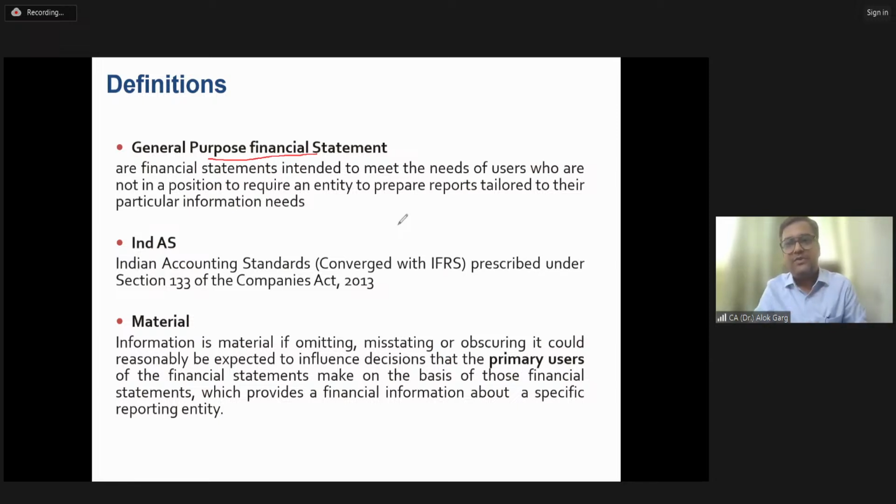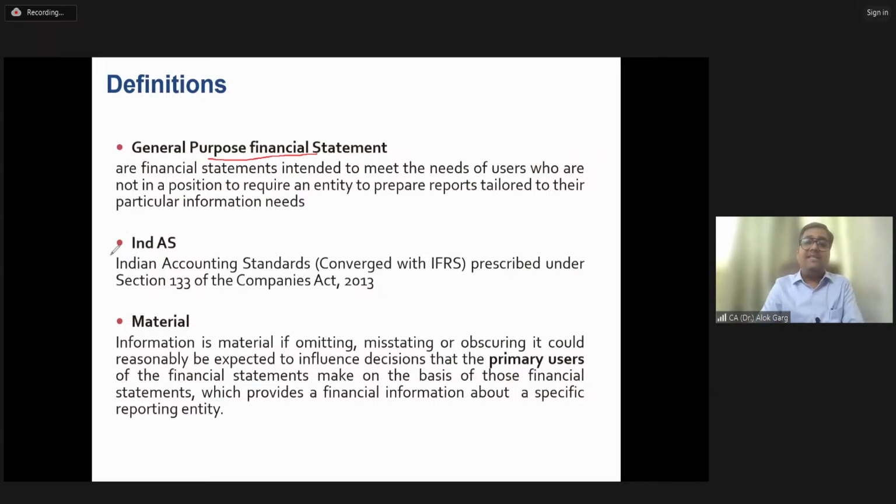Continuing with the example of Mr. Ambani, he is asking for specific information and he is getting that. But let's say I am a shareholder of Reliance. Can I ask for this kind of information from the CFO? The answer is he will not provide it to us. That is why the general purpose financial statement requirement is in line with the requirement of all Ind AS and companies, right? Is that clear?